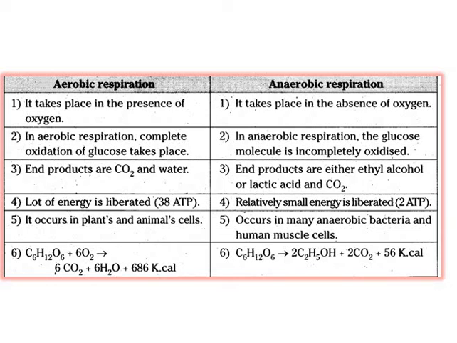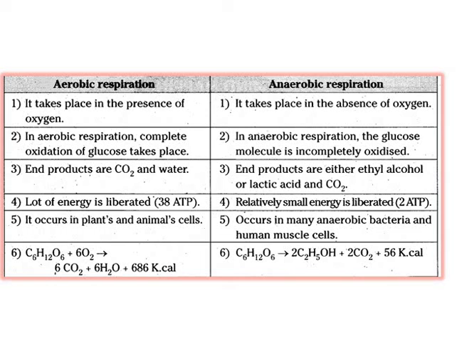Differences between aerobic and anaerobic respiration. Aerobic respiration takes place in the presence of oxygen. Anaerobic respiration takes place in the absence of oxygen. In aerobic respiration, complete oxidation of glucose takes place. In anaerobic respiration, the glucose molecule is incompletely oxidized. In aerobic respiration, the end products are carbon dioxide and water. In anaerobic respiration, the end products are either ethyl alcohol or lactic acid, and carbon dioxide.